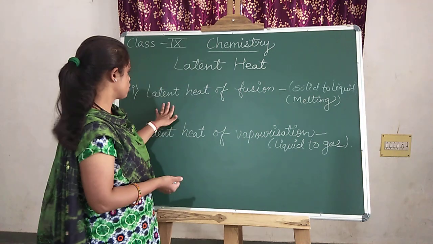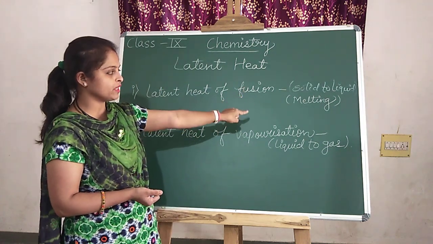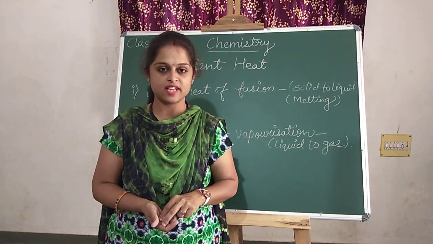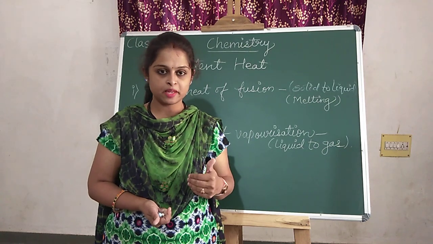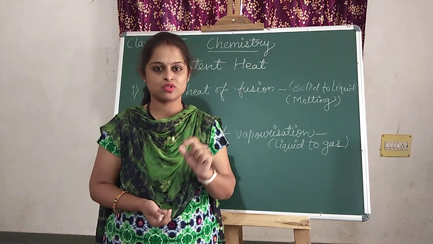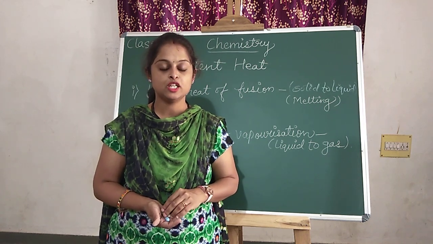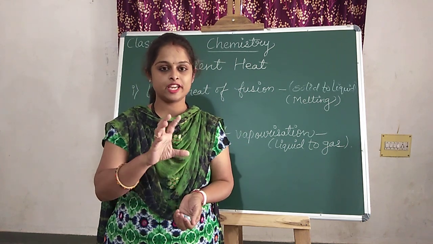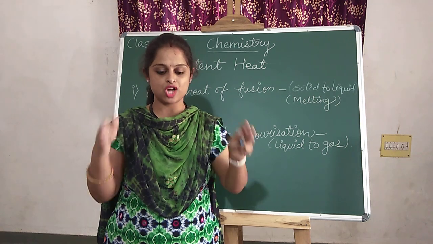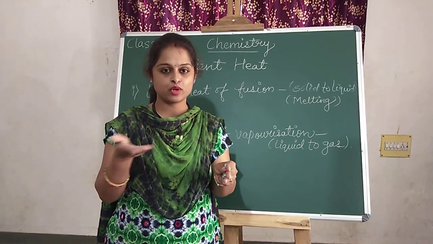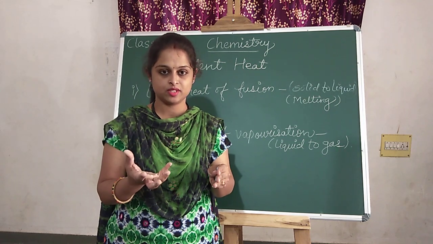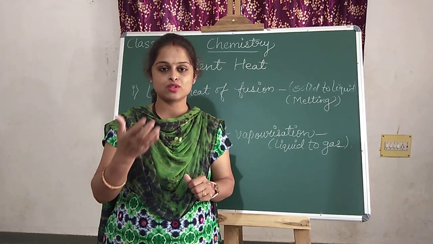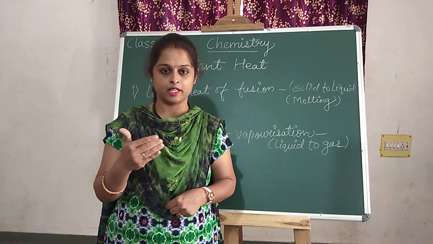So come to the first topic, latent heat of fusion, solid to liquid. Is it clear? Take the solid, that is ice. What is the exact temperature of the ice? It is 0 degrees Celsius. Its freezing temperature and its melting temperature are the same, 0 degrees Celsius. Now one experiment we will do. We will take much more ice, or 1 kg of ice, in one big jar and put it on the tripod stand and start to provide the heat. After some time, you will see that slowly, as the heat is provided, the ice starts melting.